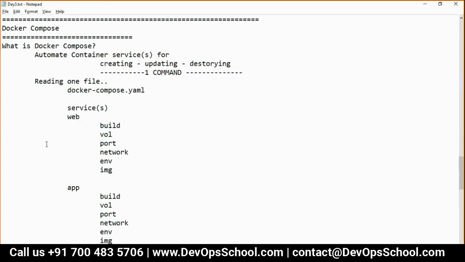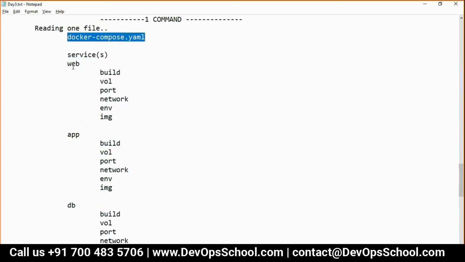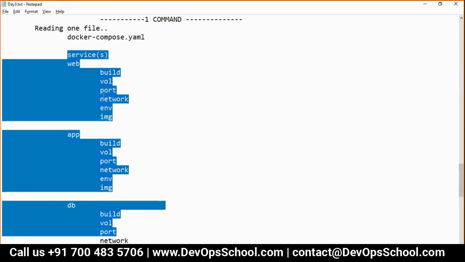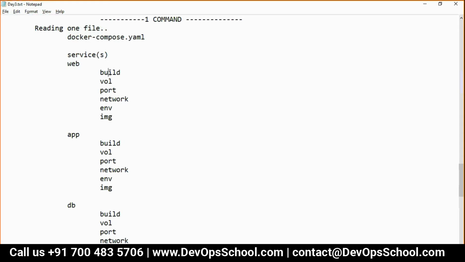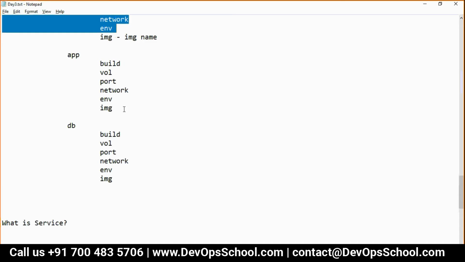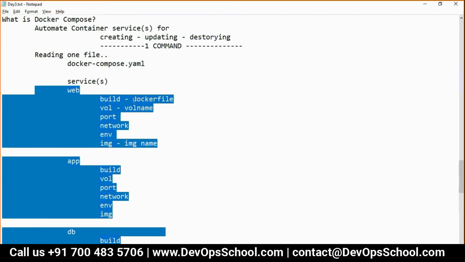Now guys, ultimately what you have to do, see here. You have to write this file, and in that file, you write all the services. In the web build section, you will have the Dockerfile input, the volume name, port, network, environment, and image name. Like this, you create one YAML file.